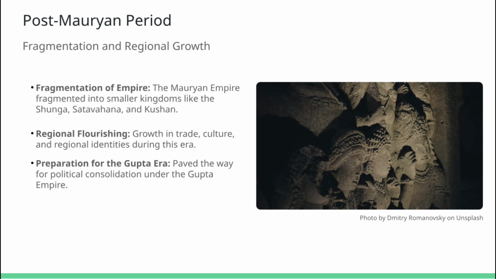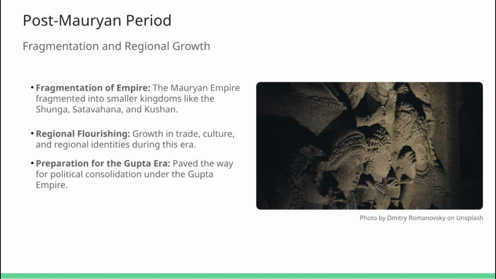With the Mauryan Empire's collapse, India experienced political fragmentation, like a vase shattered into many pieces. Various regional dynasties emerged, such as the Shungas, Satavahanas, and Kushans, each adding its own brushstroke to the cultural and political canvas.